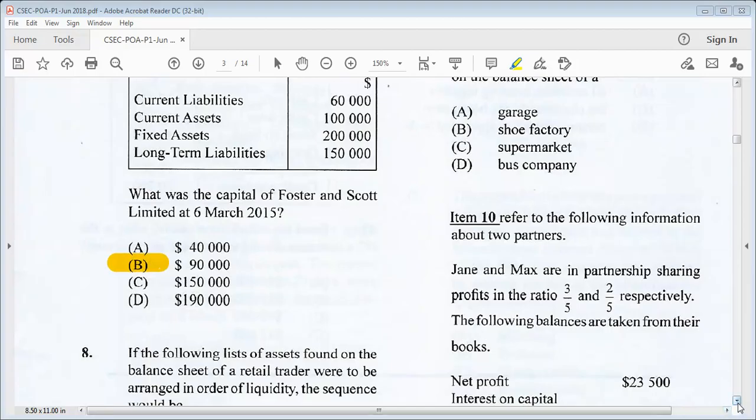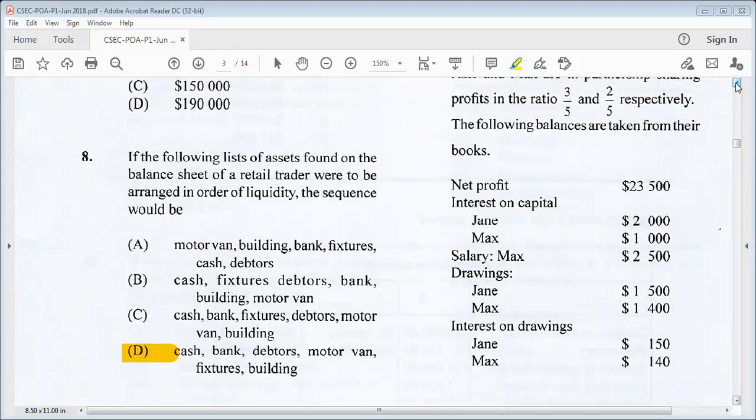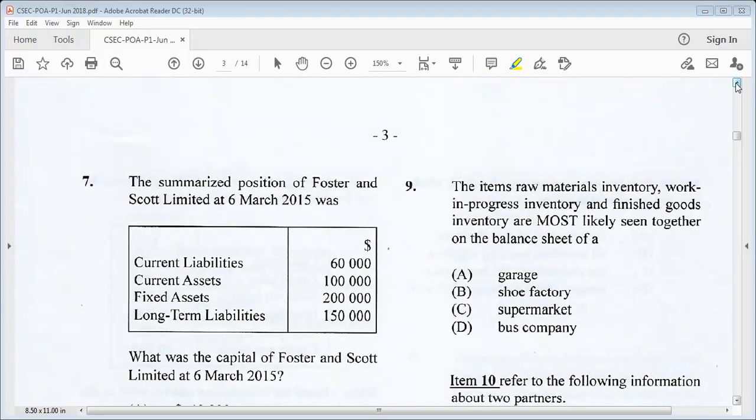Number 8 says, if the following list of assets found on the balance sheet of a retail trader were to be arranged in order of liquidity, the sequence would be D, cash, bank, debtors, motor van, fixtures, then building. And I explained in detail the order of liquidity in those previous videos, the 2019 and the January 2020. Let's go on to number 9.